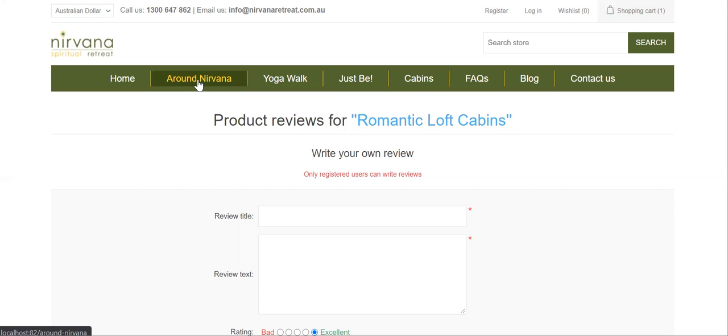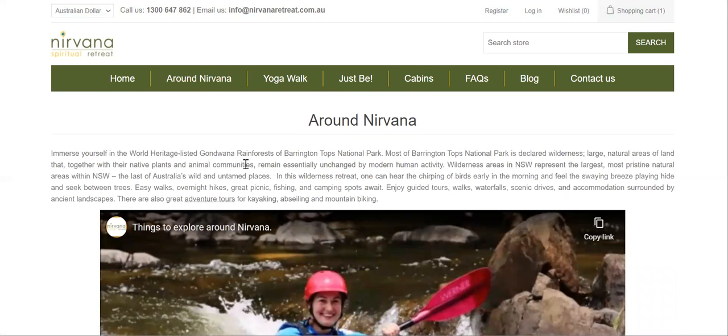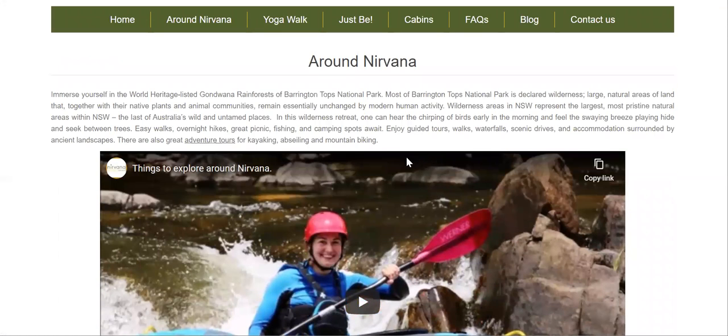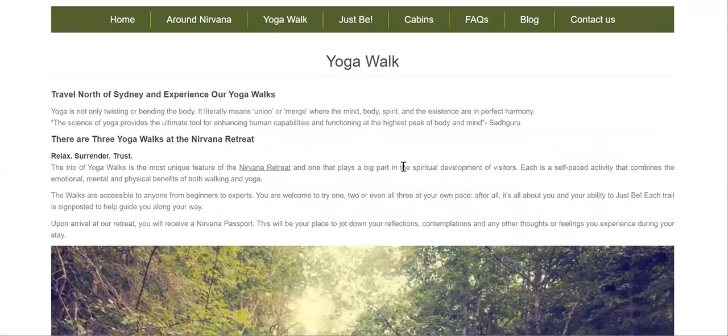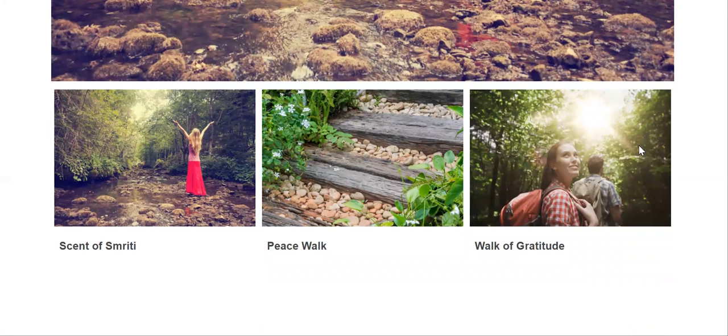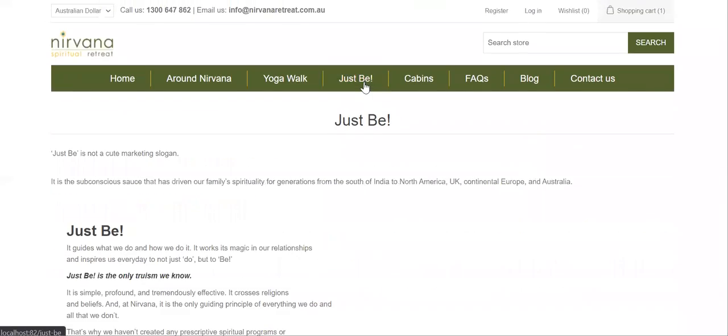Now let's go to the static pages. As I told you, these are not static pages, these are CMS. So let's check around Nirvana. As I told you, I have taken those text and images or videos from our old site. So here we have yoga walk. Yoga walk will have this kind of thing. Actually, as these are our services, these will also be taken as a product. So we need to add that. Initially I just took the cabins part.